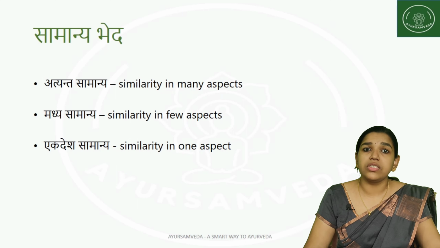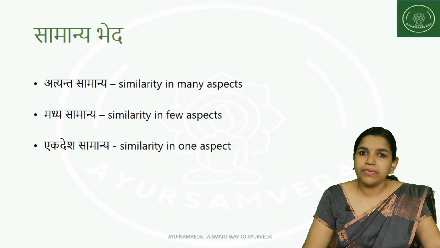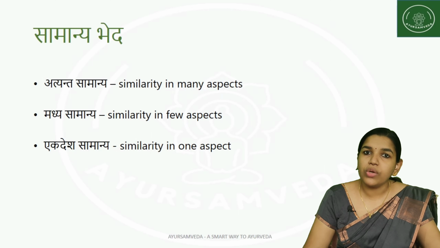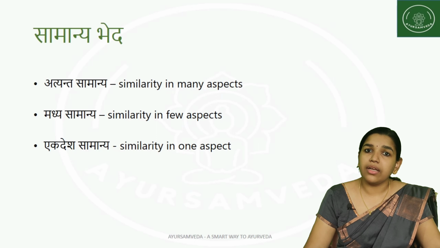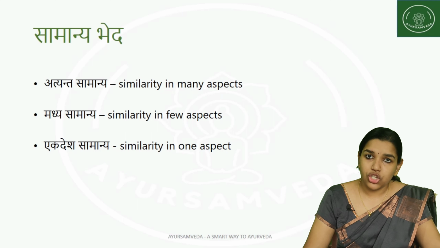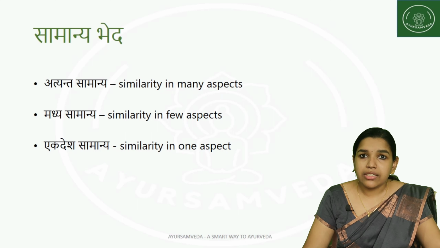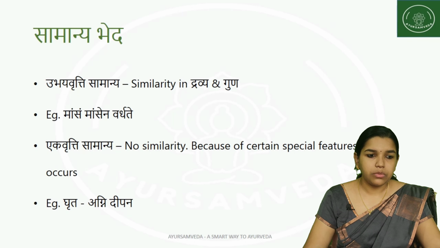In many aspects it is having the similarity. But Madhya Samanya is where it has similarity in a few aspects. And if a particular Dravya has similarity in only one of the aspects, then we can consider it as Ekadesha Samanya. So this is another type of classification: Atyanta Samanya, Madhya Samanya and Ekadesha Samanya.